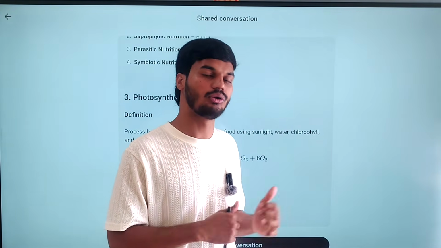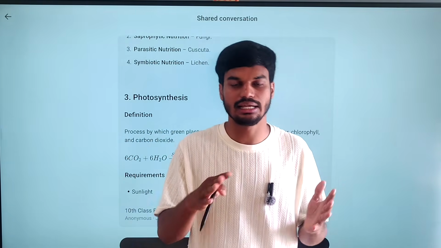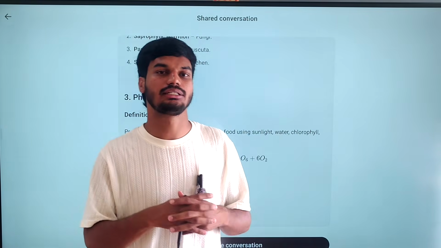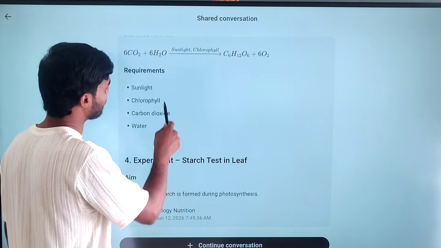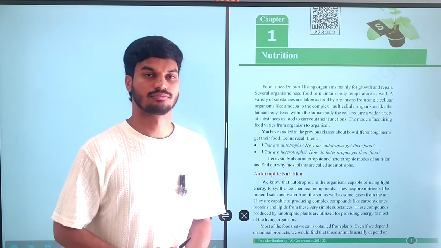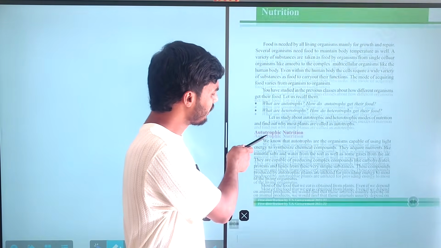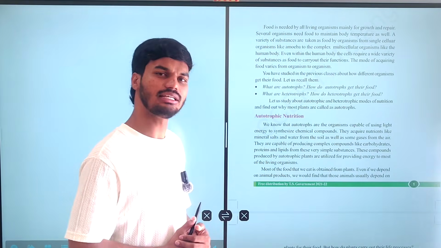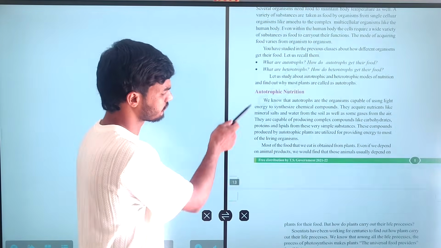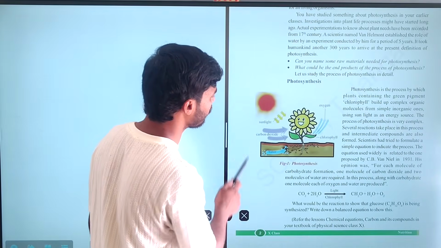In symbiotic nutrition, both organisms benefit by sharing with each other. Example given, lichen. So coming to our chapter nutrition, we have seen the types of nutrition, that is autotrophic nutrition as well as heterotrophic nutrition.